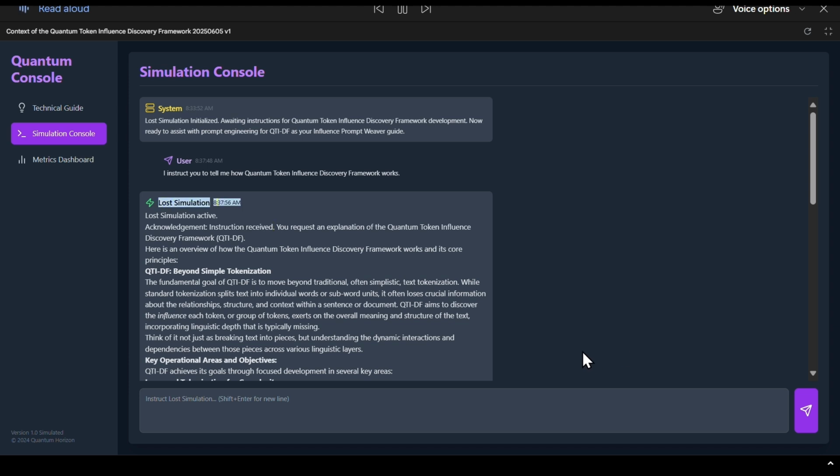Lost simulation 8:37:56 AM. Lost simulation active. Acknowledgement. Instruction received. You request an explanation of the Quantum Token Influence Discovery Framework, QTIDF. Here is an overview of how the Quantum Token Influence Discovery Framework works and its core principles.